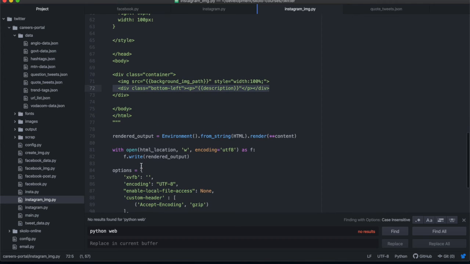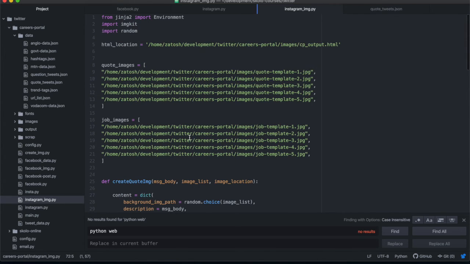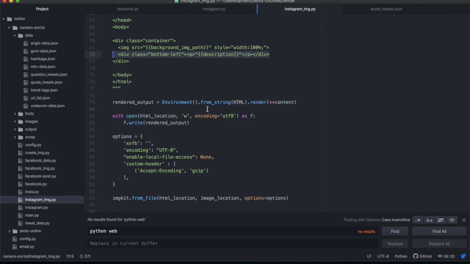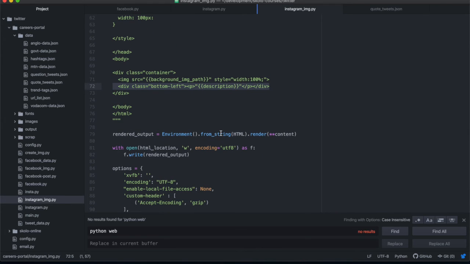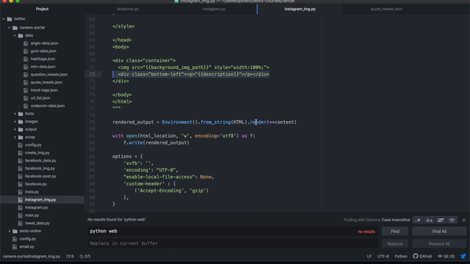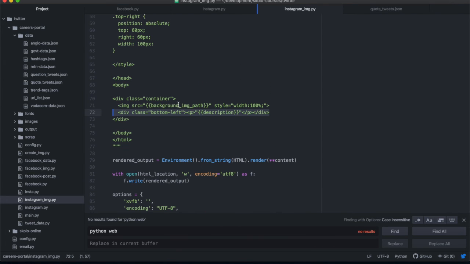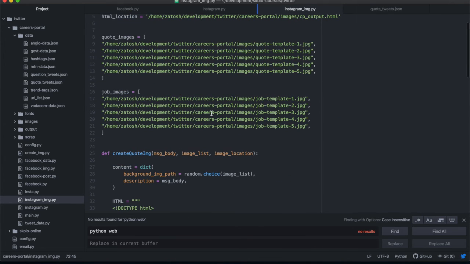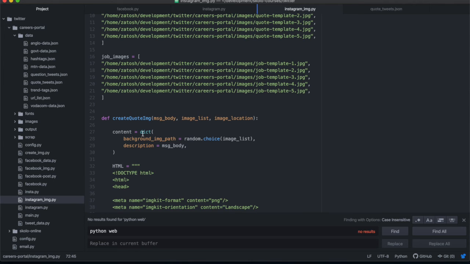So once you've done that, you're going to render this HTML using the environment which we imported from Jinja at the top over there. So we're going to render from string. You can render from string, from file, there's a lot of ways you can render, but we're doing it from string because it was easy to just type this over here. Then we need to put in the content. This content is the context. It's going to get the image path and the description, which is what we've described at the top over there. Content is a dictionary object with the image path and the description.